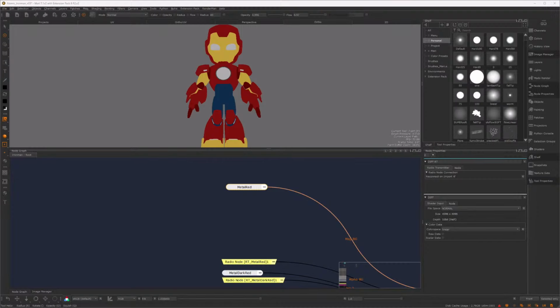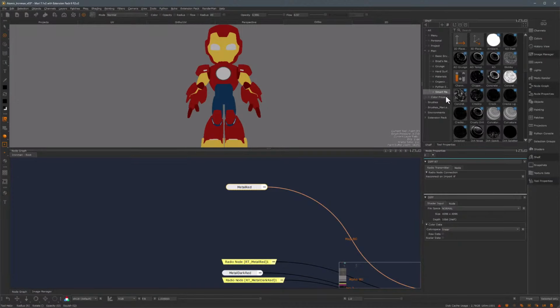But all of the nice details are actually going to come from a mask. It's the mask that will get applied to the paint to reveal the metal underneath. And Mari has a whole bunch of smart masks in here, and I could use these as a starting point, but because these demos are intended for the texture artist to understand the texturing process itself, I would rather build such a mask from scratch.